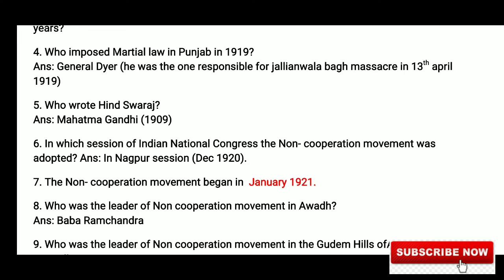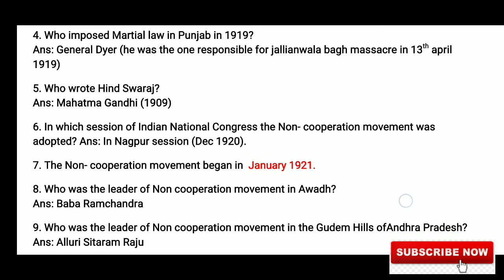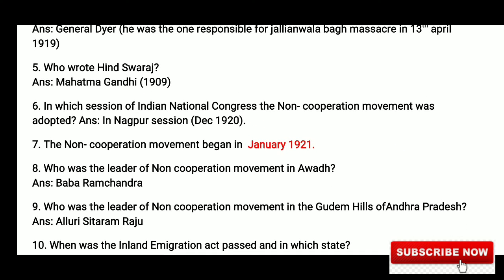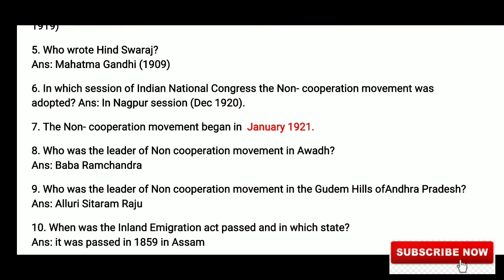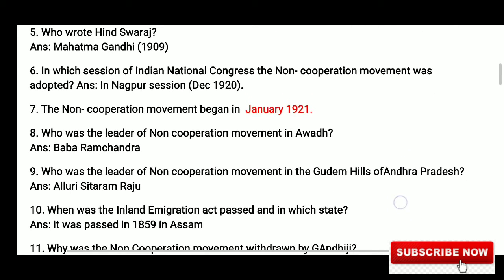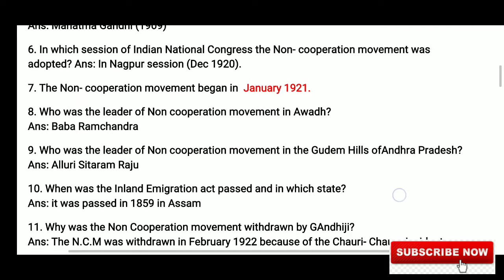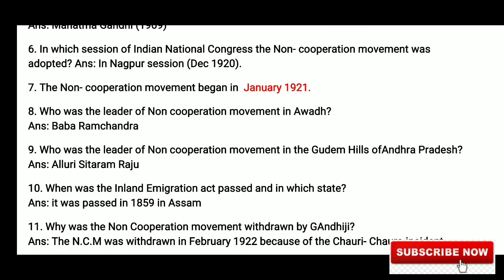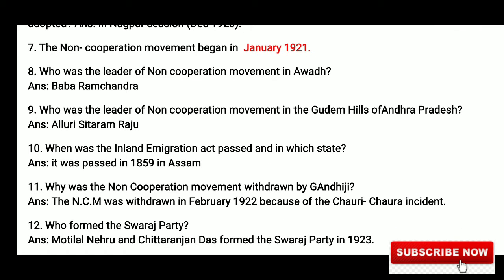Next question is, who was the leader of the non-cooperation movement in the Gudem Hills of Andhra Pradesh? Your answer is Alluri Sitaram Raju. Next is, when was the Inland Emigration Act passed and in which state? It was passed in 1859 in Assam. Next question is, why was the non-cooperation movement withdrawn by Gandhiji? It was withdrawn because of the Chauri Chaura incident which took place in February 1922.